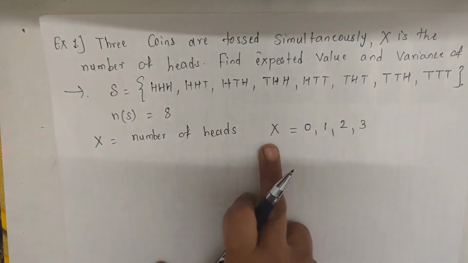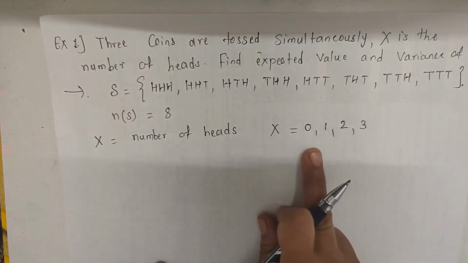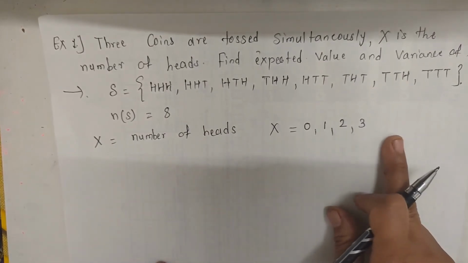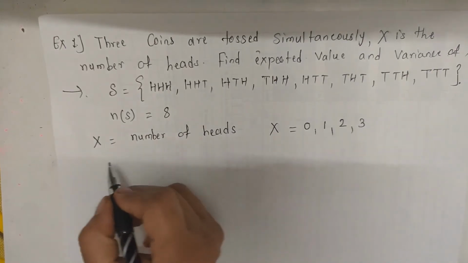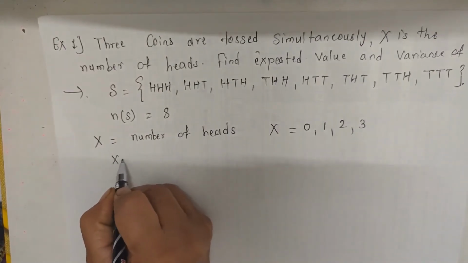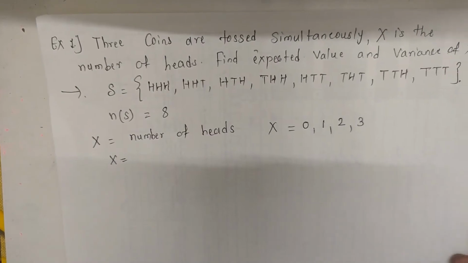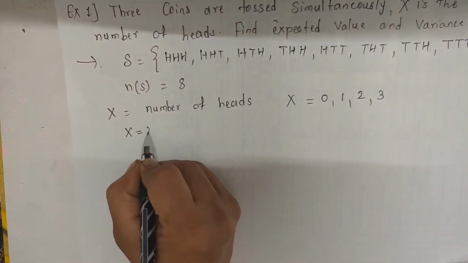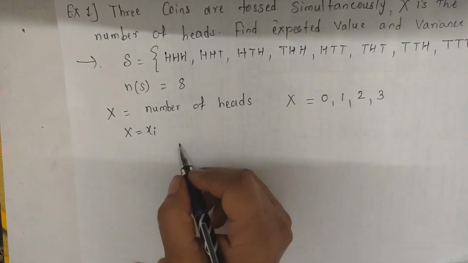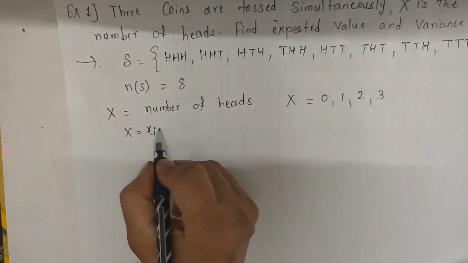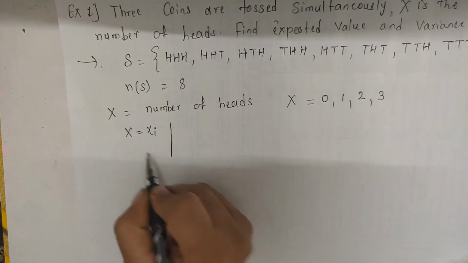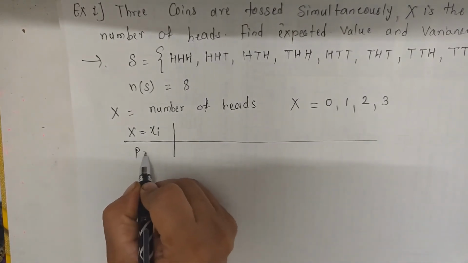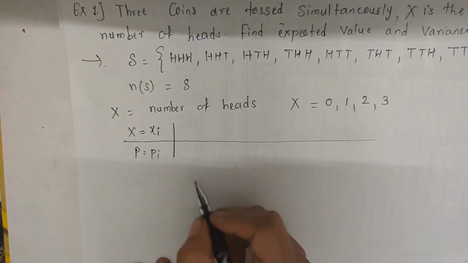So the possibilities of the random variable are 0, 1, 2 and 3. Now find the probability of each possibility, x is equal to xi, with probabilities p is equal to pi.